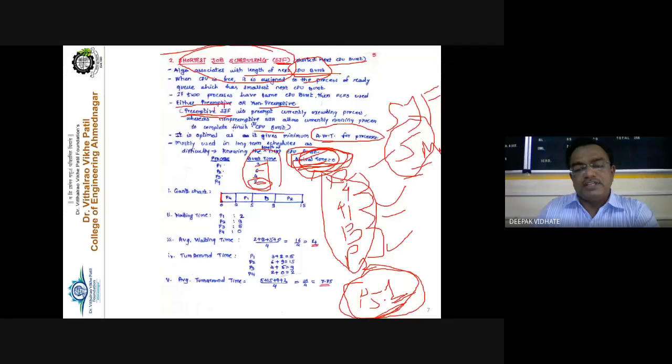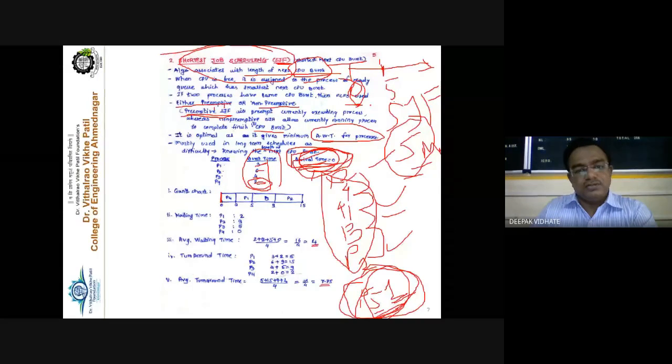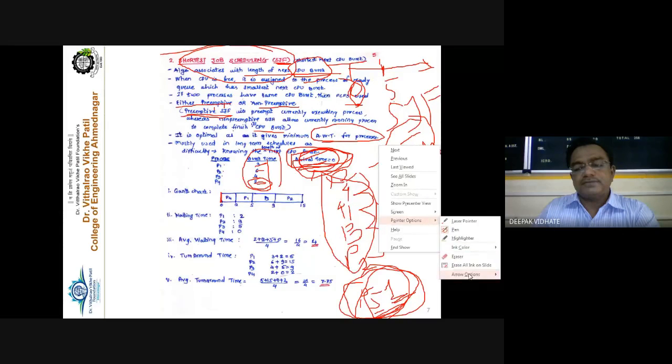Up to 5 milliseconds, if we draw the Gantt chart again, 0 to 5, there is no question of this because after 5 milliseconds P5 enters the system. So after 5 milliseconds, we have to compare this P5 process with the existing processes. But at the 0th millisecond, you cannot compare P5 because it is not available in the system. Getting this point or not? So for simplicity, we'll first see this example.